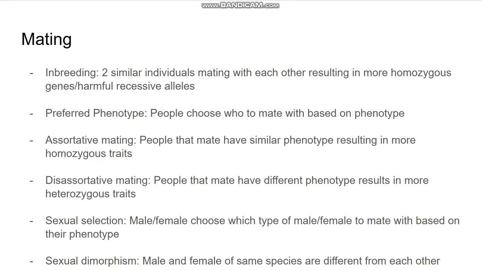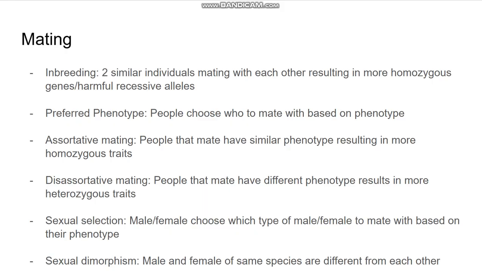And sexual dimorphism means the male and female who are the same species are different from each other. Like, say it's a blue-eyed male brown dog mating with a pink-eyed purple female dog. That is sexual dimorphism.